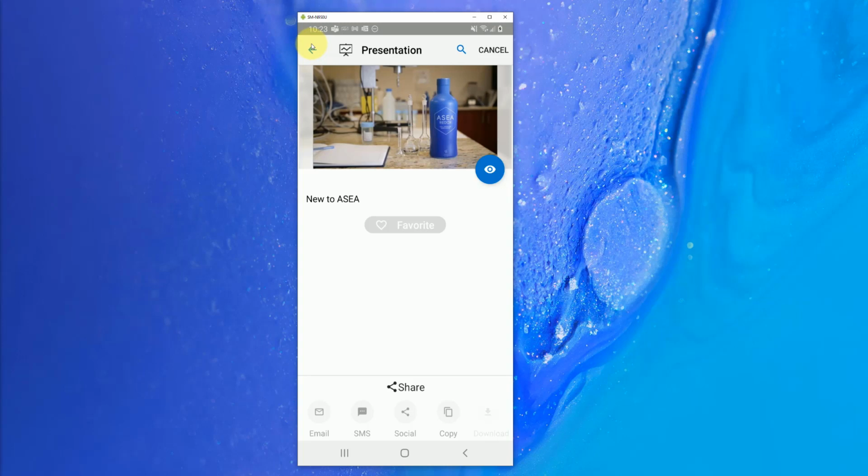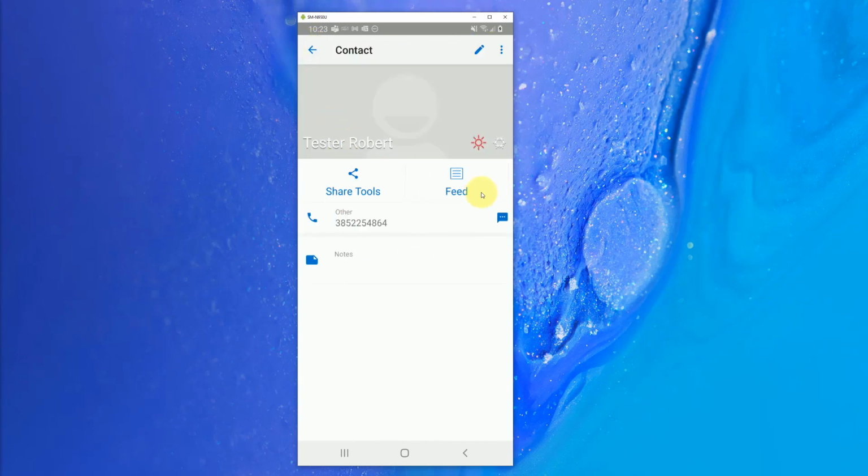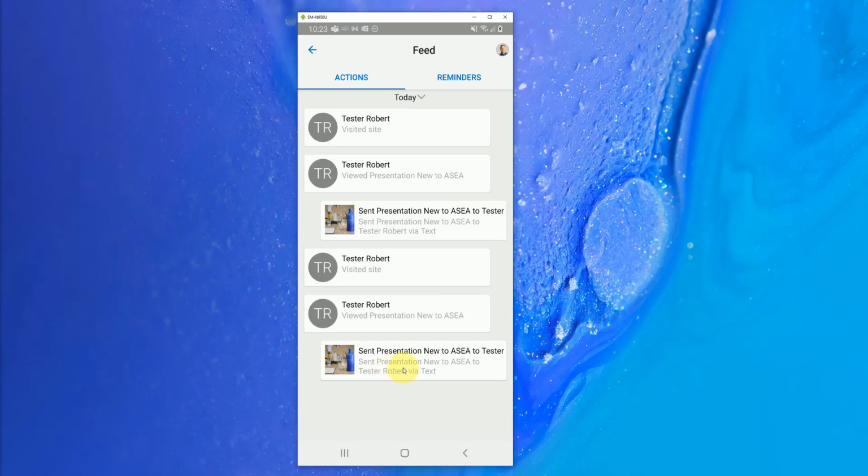Something nice that you can have here in the app as we hit cancel. We're back on Tester Robert here. You can see exactly what is going on through Robert's feed by clicking on the feed button here. And you can see that the presentation was sent to him and he visited the site and things like that. The activity feed is a good area for you to see what your contacts are going through and what you're sending them. So if you needed to ever scroll back and look at some history about something you sent a contact a while ago, then you're going to be able to do that here on the feed section. You can mark anything in the feed section as a reminder by swiping it over to the right, like so. Your reminders then can be found right here.